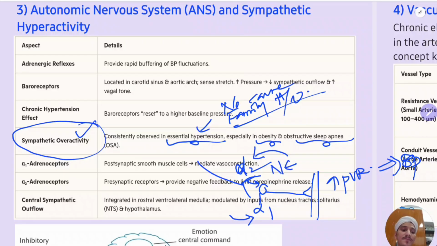Remember, norepinephrine is something we use in ICU patients, in shock patients. That will increase the BP. So the alpha 2 receptor is a presynaptic receptor. The alpha 1 receptor is a postsynaptic receptor. When you stimulate the alpha 1 receptor, it will increase the BP. But when you stimulate the alpha 2 receptor, it will decrease the release of norepinephrine, and hence it will decrease the BP. Okay, that you should remember.